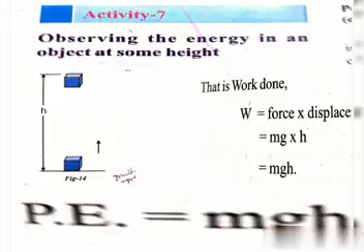The work done on the object is stored in the form of potential energy. Due to the change in its position, the object acquires energy. The work done on an object due to a change in its state or shape is called potential energy. Here the work done on the object is mgh, and the energy gained by the object is mgh. This is the potential energy: PE = mgh.